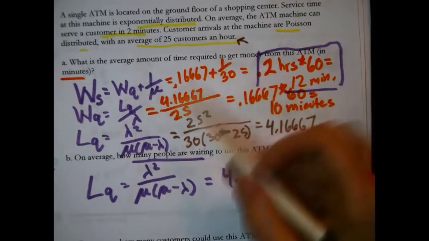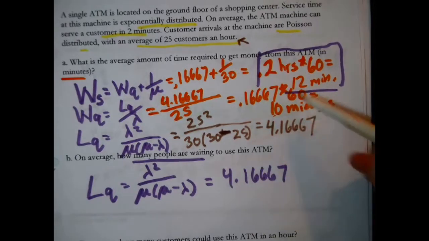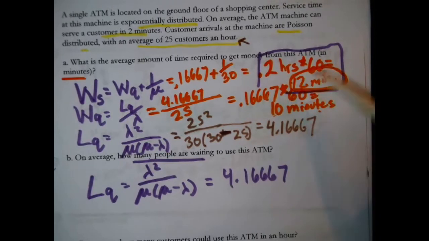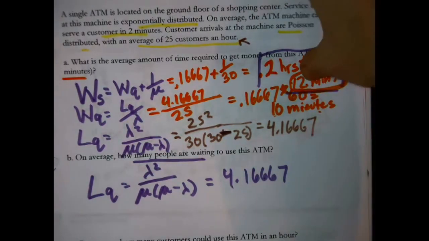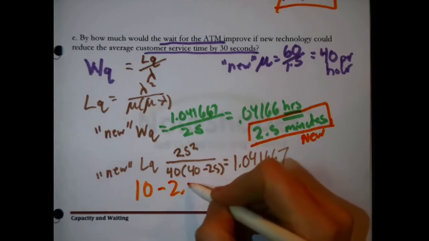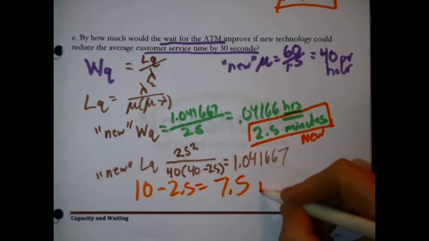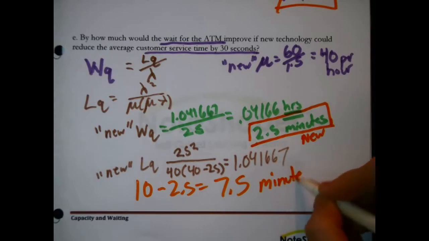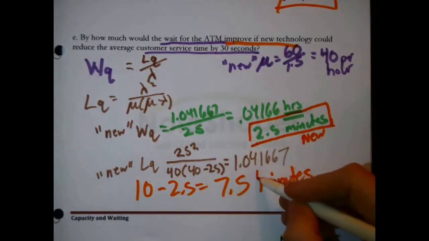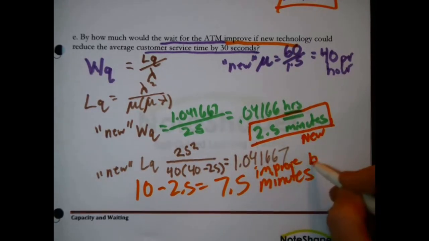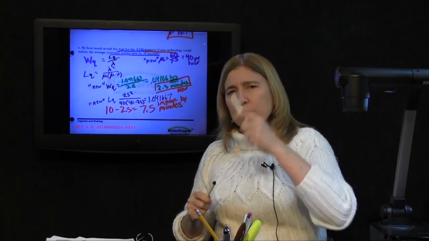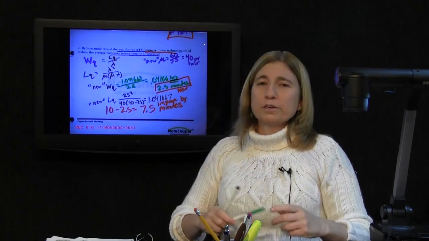Right, because this is the old scenario. You waited on average 10 minutes, and it took on average 2 minutes to get cash out of the machine, so your total delay, and that's what we were after the first time, was 12 minutes. So the old wait was 10 minutes on average. The new wait is 2.5, so 10 minus 2.5, we have improved. The question says by how much would the wait improve? It was 10 minutes, and it will go to 2.5 minutes, so it will improve by 7.5 minutes.